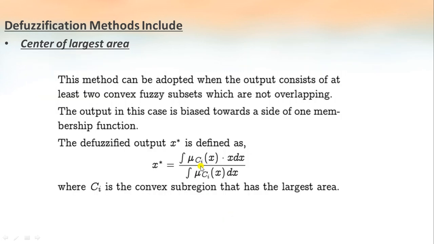Next is the center of largest area. This method can be adopted when the output consists of at least two convex fuzzy subsets which are not overlapping. In this case, the defuzzified output is defined by the integral of mu Ci of x times x dx divided by the integral of mu Ci of x dx, where Ci is the convex subregion that has the largest area.